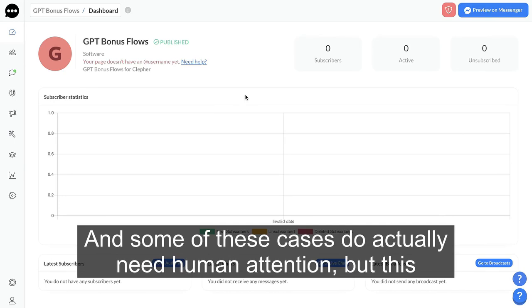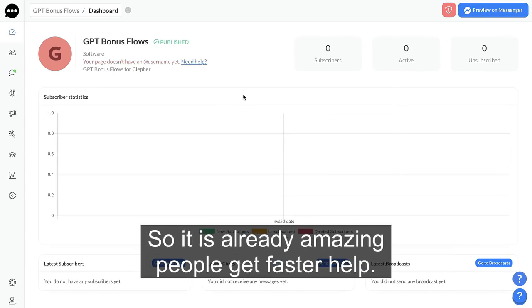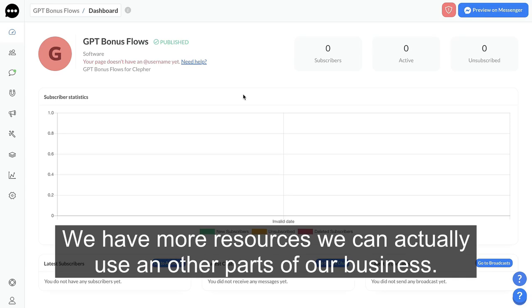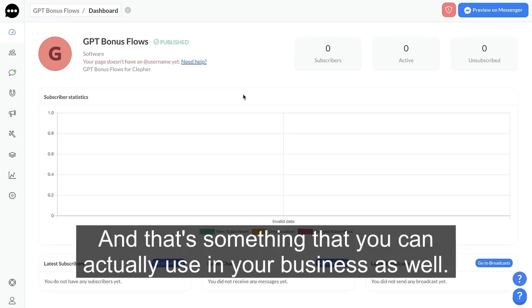And some of these cases do actually need human attention, but this greatly helped us cut our resources needed for live chat in half. So this is already amazing. People get faster help. We have more resources we can actually use in other parts of our business. So it's a win-win-win scenario right here. And that's something that you can actually use in your business as well.